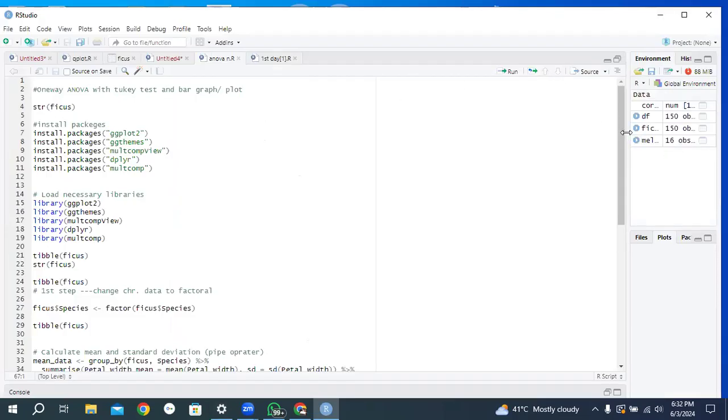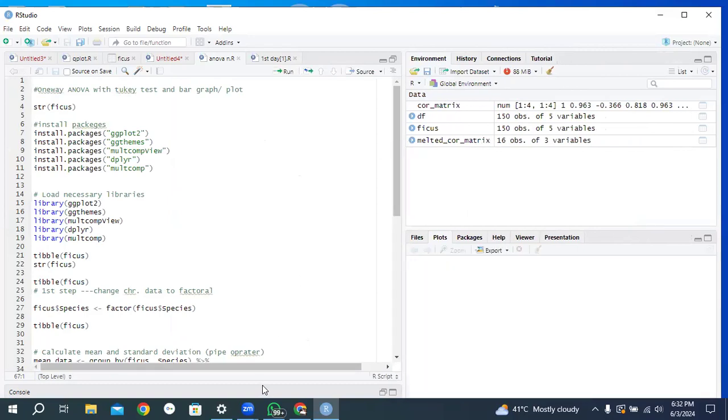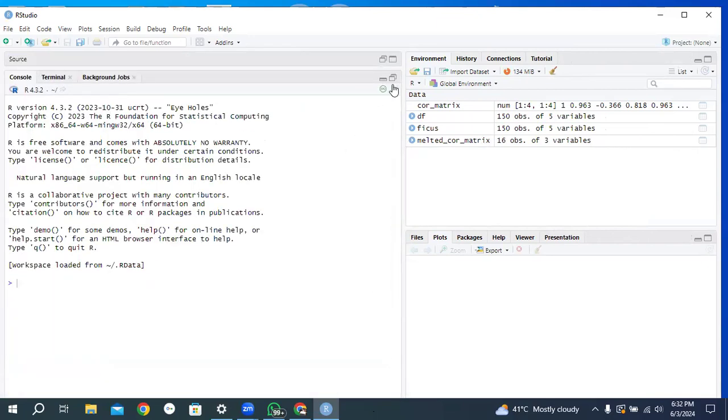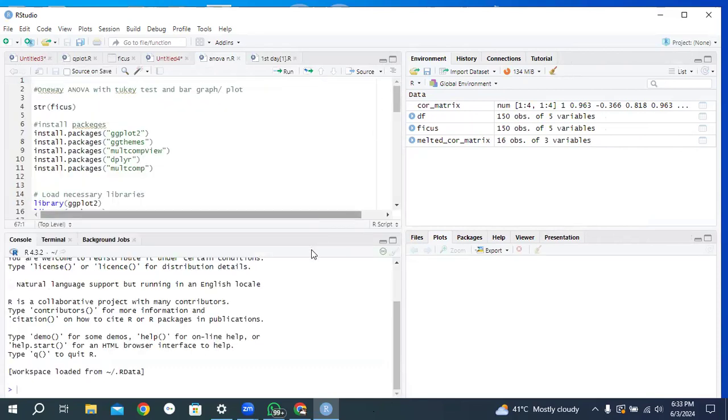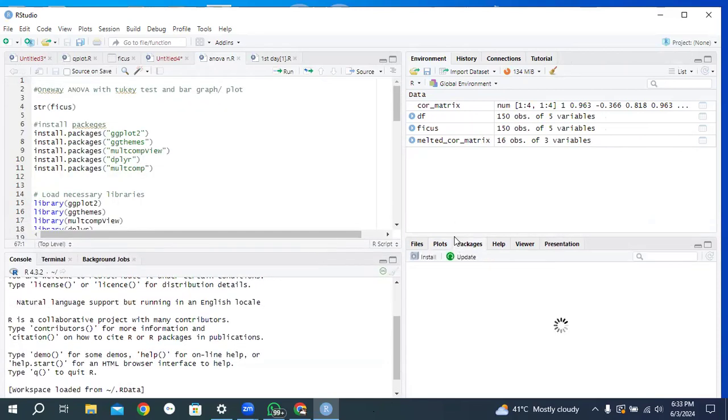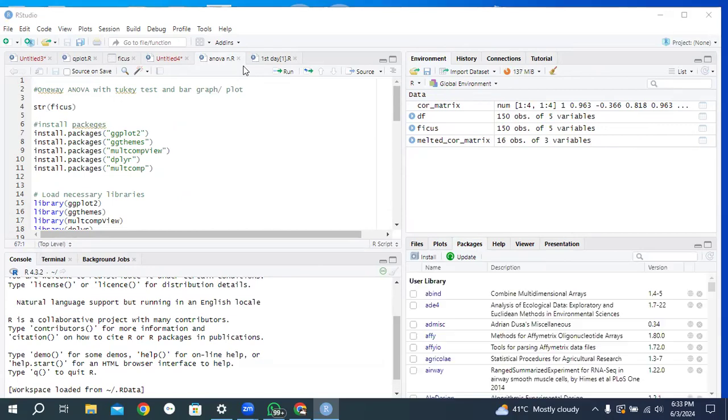Okay. When you open RStudio, you will get a page like this. This is your RStudio. All participants, please let me know, are you hearing me? Can you see these four screens in your RStudio?